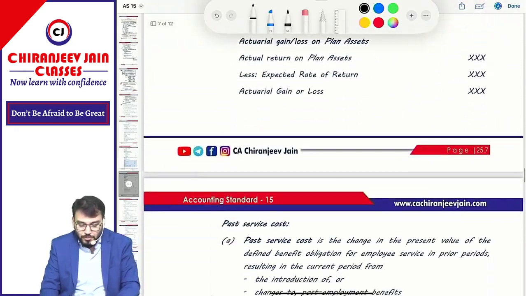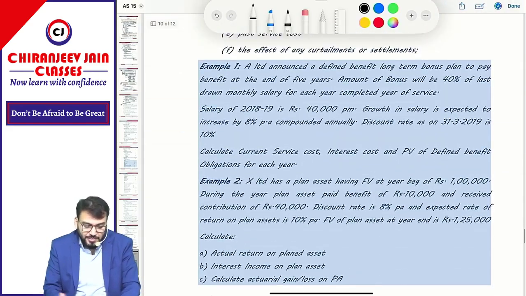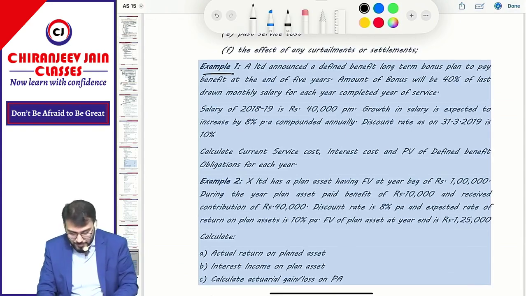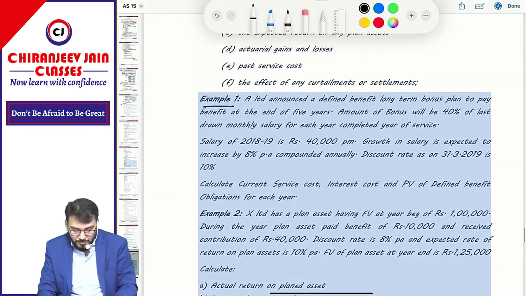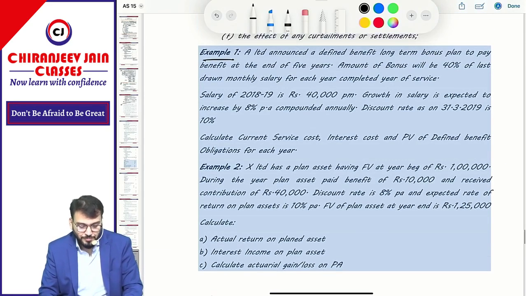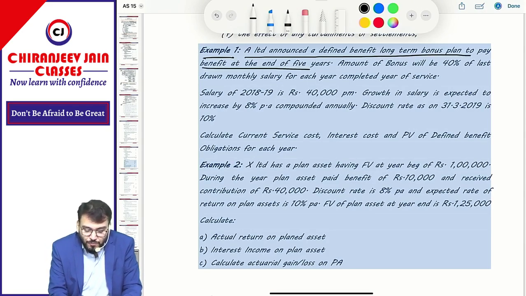So come to one example given here, example number 1, page number 25.10. A Limited announced a defined benefit long-term bonus plan to pay benefit at the end of 5 years.